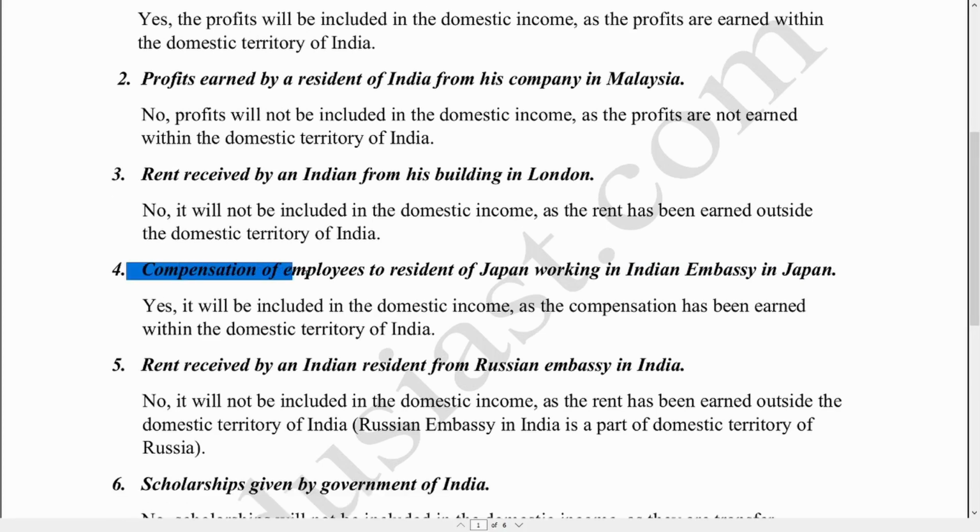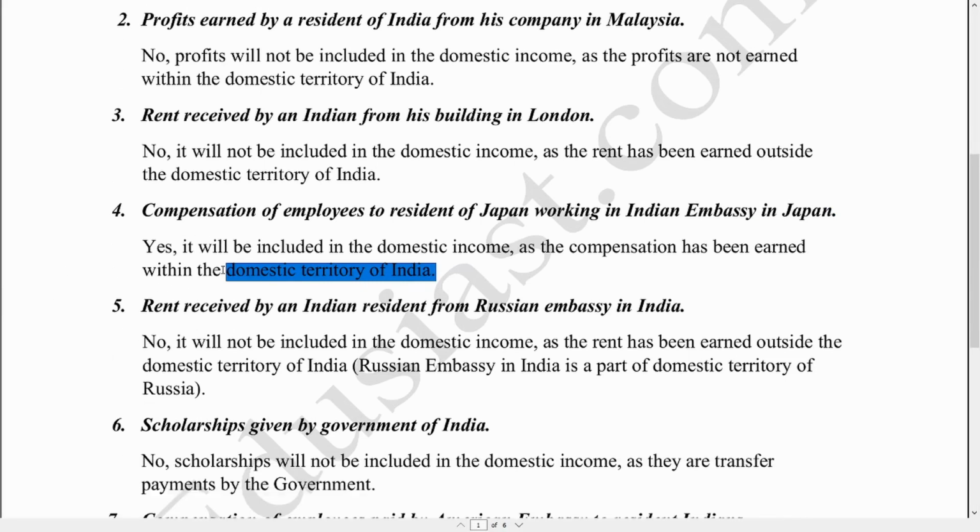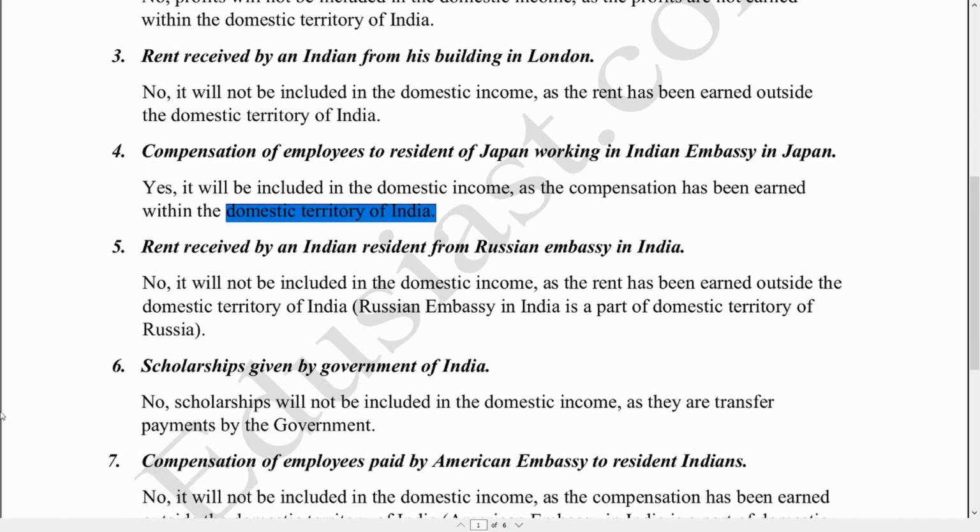So compensation of employees to residents of Japan working in the Indian Embassy in Japan will definitely be included in the domestic income of India. Why? Because the Indian Embassy in Japan is a part of the domestic territory of India, and thus the compensation of employees to residents of Japan will be included in the domestic income of India.